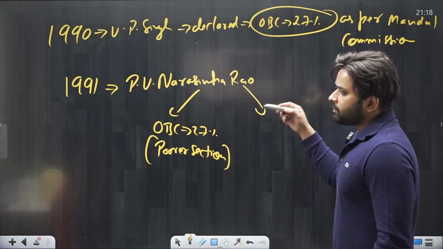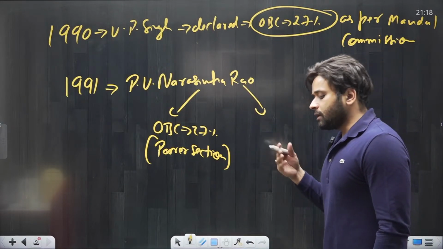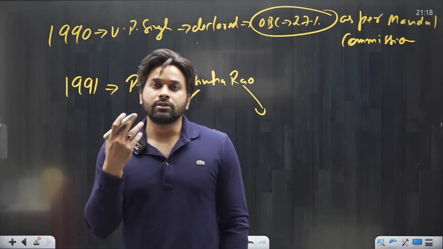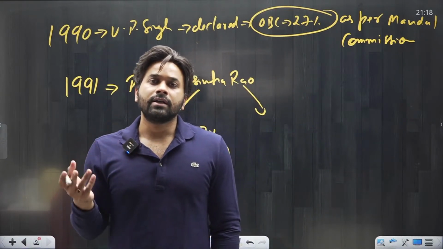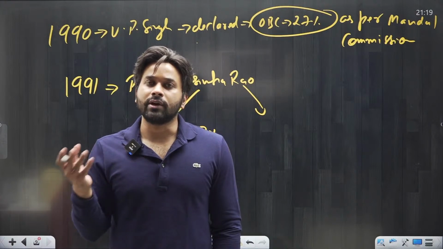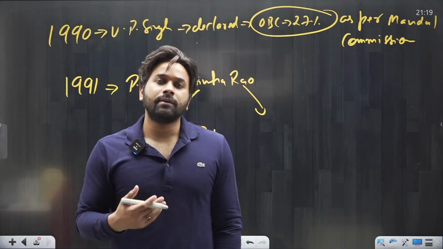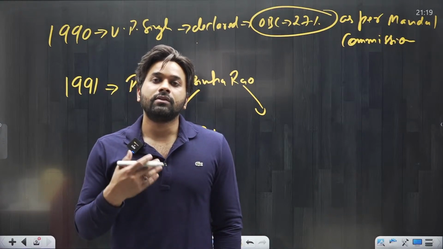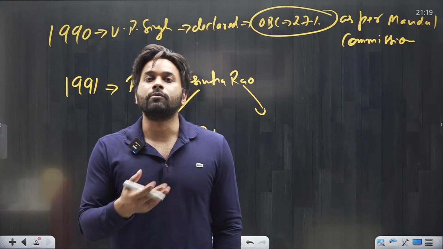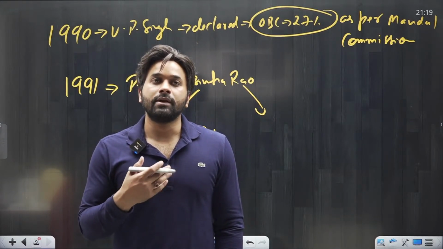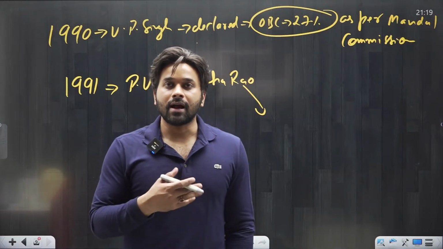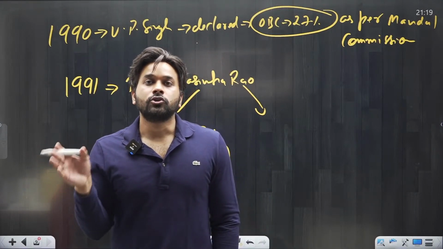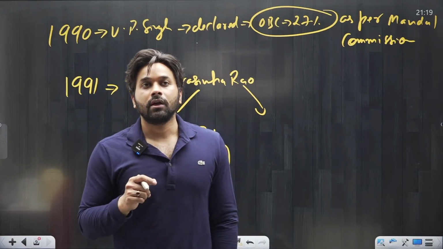Now, one more thing PV Narasimha Rao said. He thought that, okay, SC enjoys 15% reservation, ST enjoys 7.5%, OBC 27%. What about the general category? For Narasimha Rao, even the general category requires reservation in government jobs. So the Narasimha Rao government said that the poorer section amongst the general category should be given 10% reservation in government jobs.